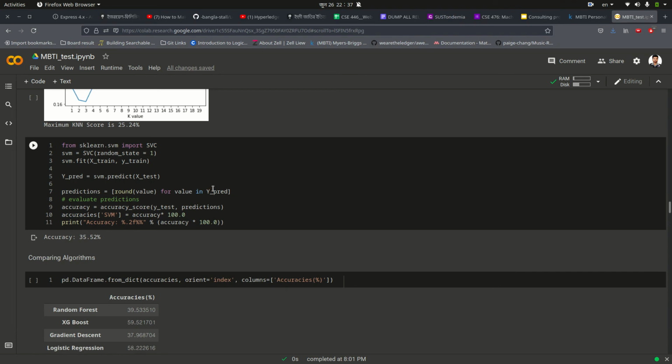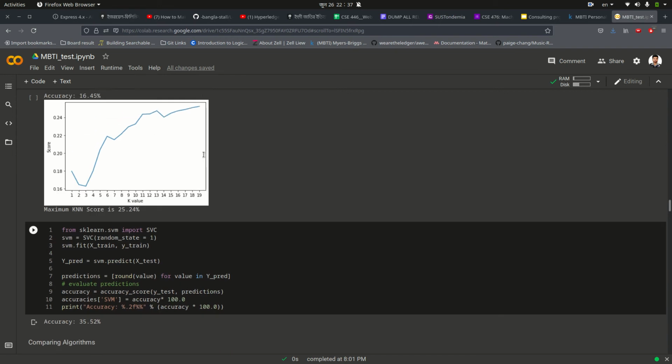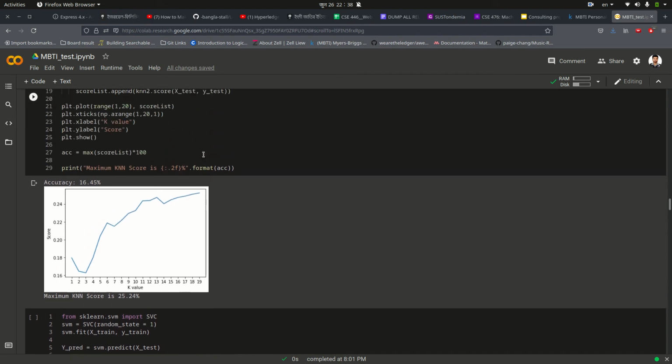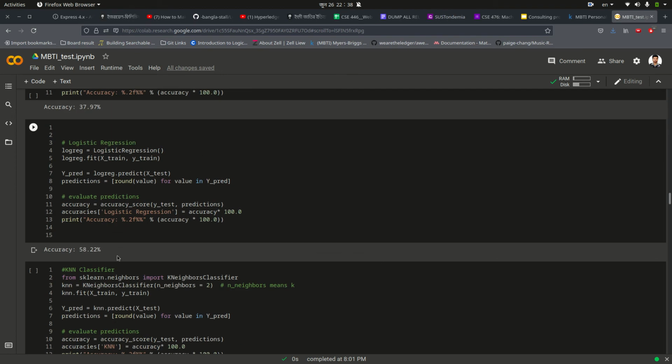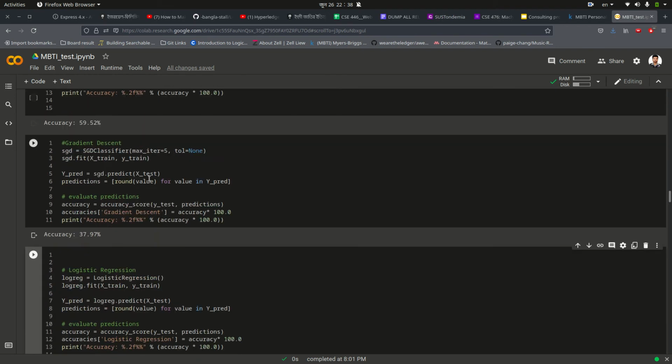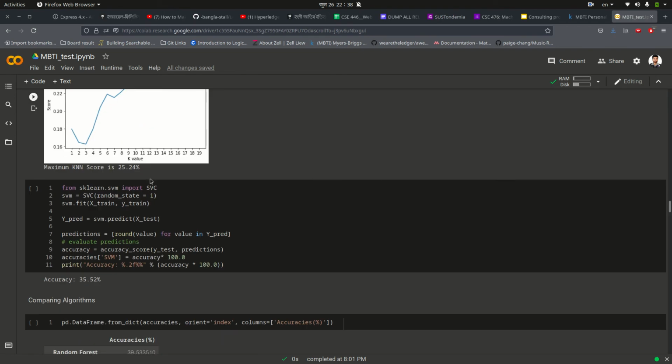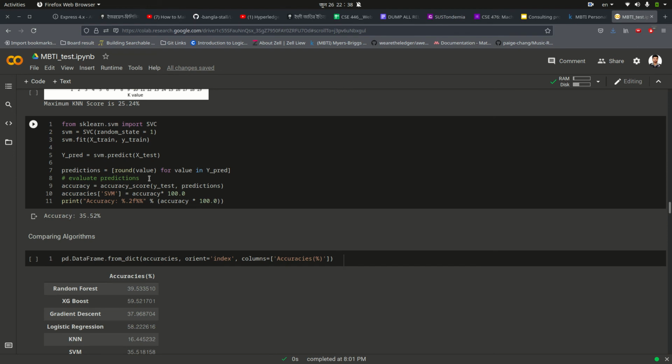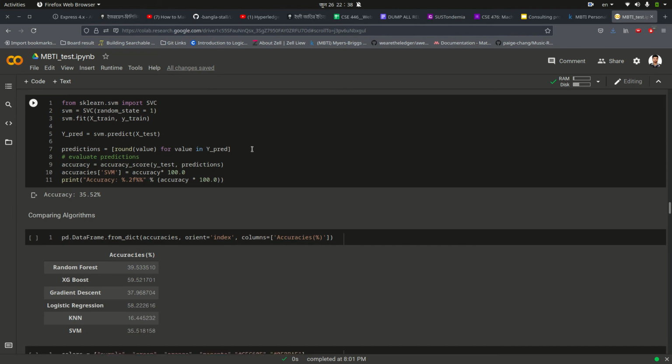Support vector machine is a supervised learning method, and it can be used to analyze data for classification and regression analysis. Here are the accuracy percentages written down. You can see that the accuracy percentage is quite low if we use the 60 to 40% division.